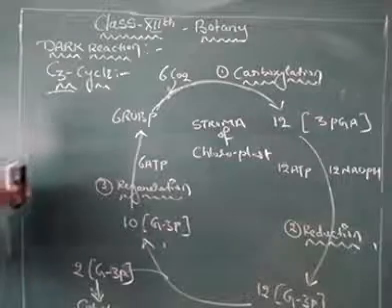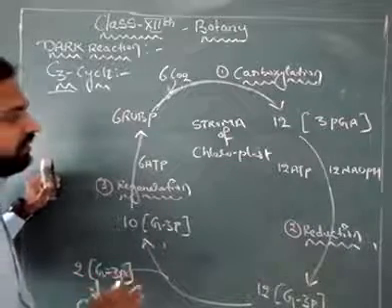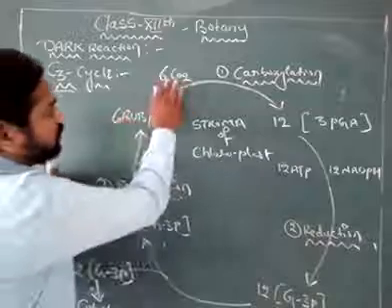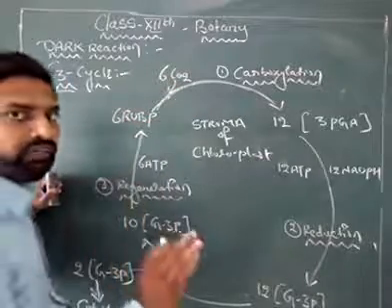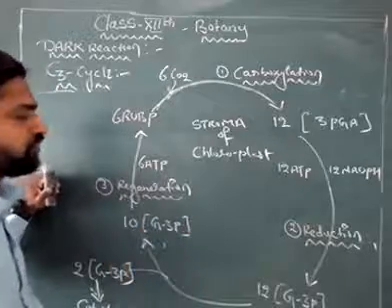So this is the C3 cycle. In this C3 cycle, for the conversion of 6 molecules of carbon dioxide into 1 molecule of glucose, C6H12O6, what is the total number of ATP and NADPH consumed?